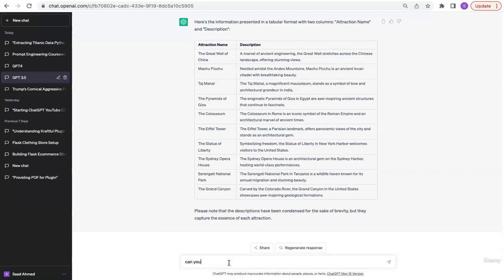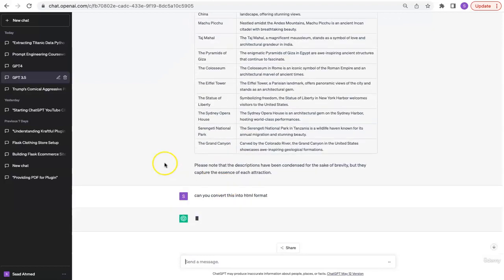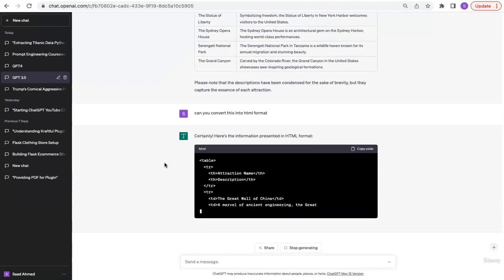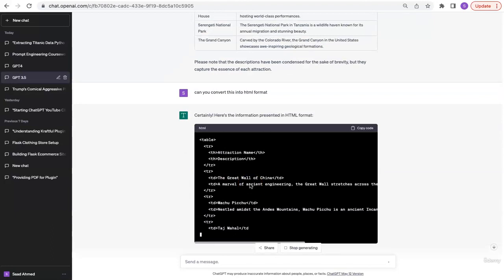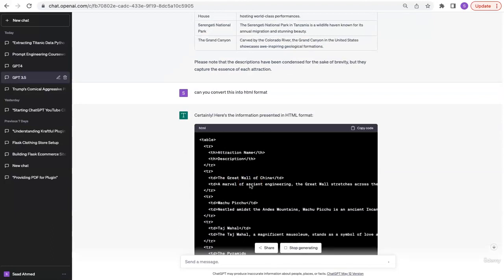Can you convert this into HTML format? Although we wouldn't understand anything because it's now in a very broken HTML format, but it will do the job. So now it's going and creating the entire text in HTML format that we can just go and paste into a .html file and view it from a browser.